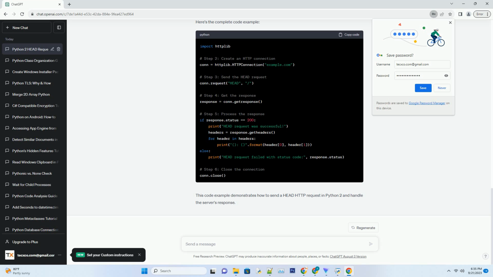That's it. You've sent a HEAD HTTP request to a server in Python 2 and processed the response. Remember to replace example.com with the actual hostname of the server you want to request information from. Here's the complete code example. This code example demonstrates how to send a HEAD HTTP request in Python 2 and handle the server's response.